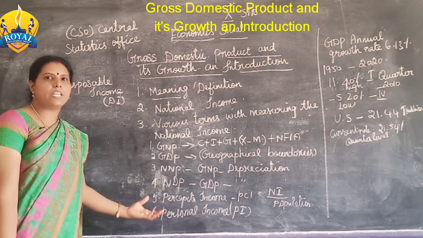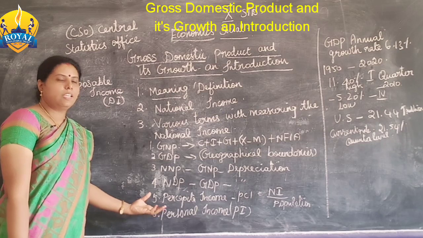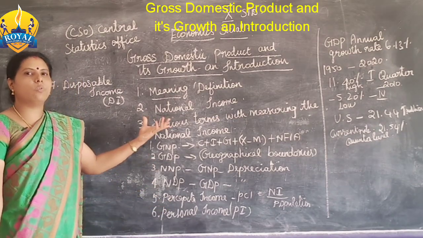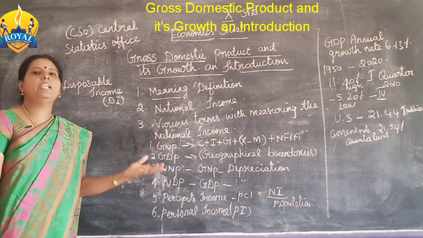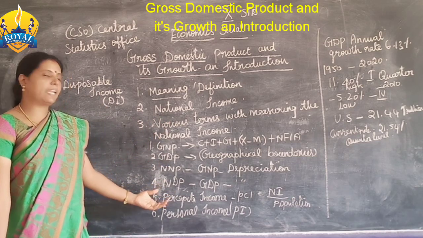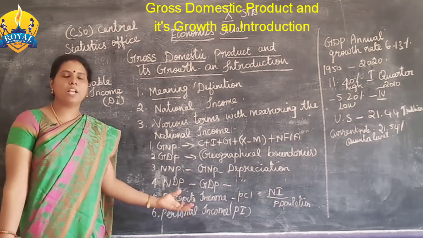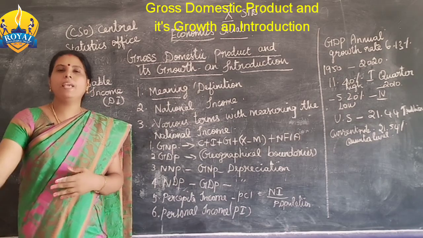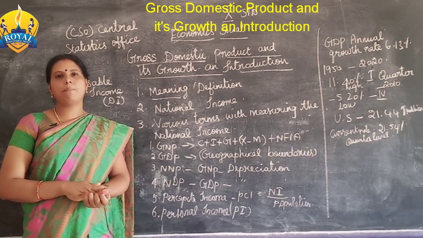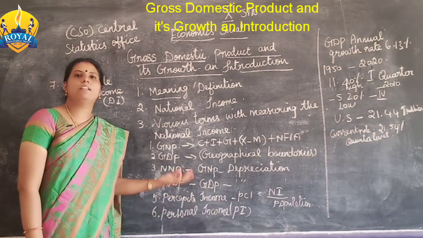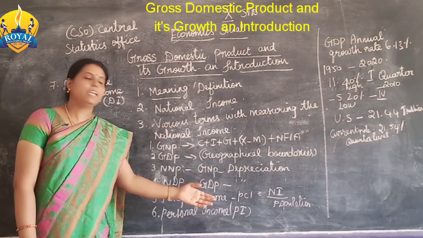ஒரு தனி மனிதருடைய வருமானம் இன்க்ரீஸ் ஆகும்போது தான் நம்மளுடைய நேஷ்னல் இன்கம் வந்து என்ன ஆகும்? இன்க்ரீஸ் ஆகும். For example, in the developed countries individuals' per capita income is more because their income is high. We are in a developing country. India is a developing country, you know that. So our per capita income is a little bit lesser than the developed countries.